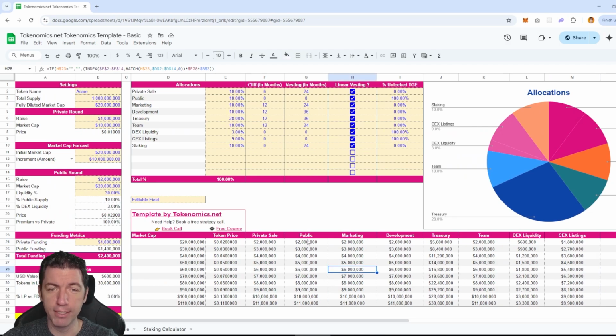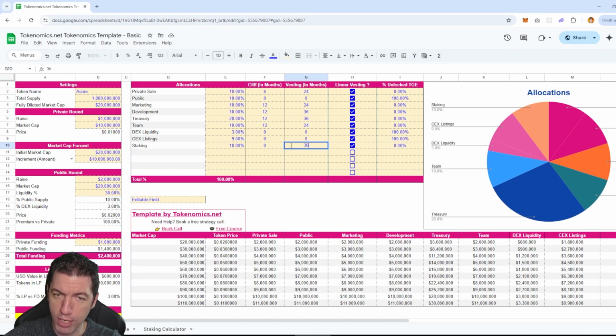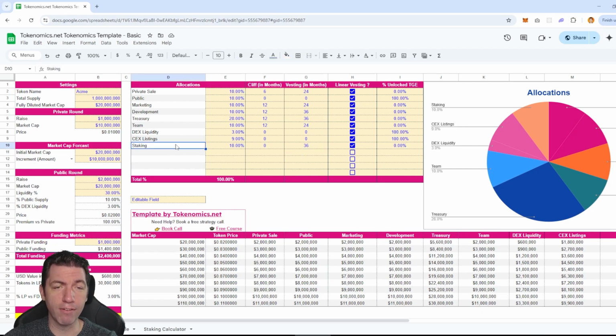Really important stuff. So I also have to now change this, because it said 0 and 24, to 0 and 36, which I do right here. And now I've gone ahead and actually have all the staking calculations figured out. I have my 10% of my supply. I have no cliff. I'm going to start the staking right away. And after 3 years or 36 months, all tokens will be out, and then the staking will be over.